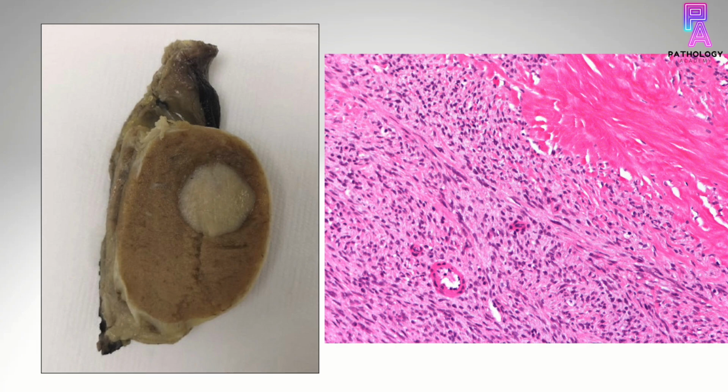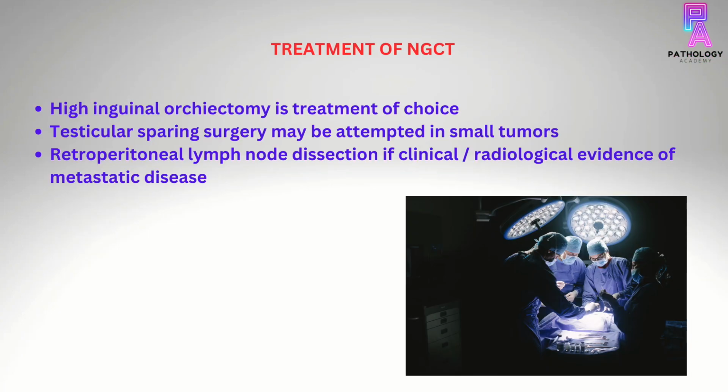If more than one microscopic focus of other sex cord stromal tumor cells are seen, then it is classified as mixed or unclassified, since these tumors have metastatic potential unlike the classical fibroma. Treatment of these tumors is generally high inguinal orchiectomy. Testicular sparing surgery may be attempted in smaller tumors. Retroperitoneal lymph node dissection can be done if clinical or radiological evidence of metastatic disease is seen.